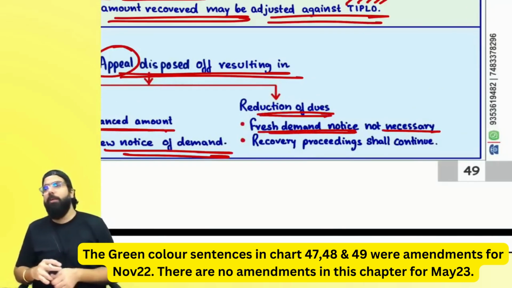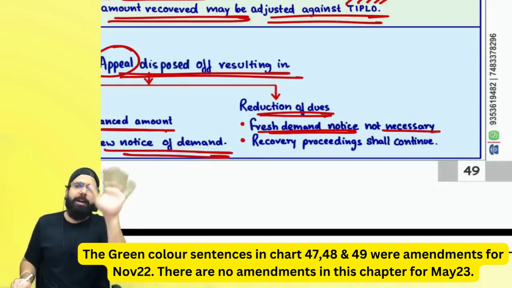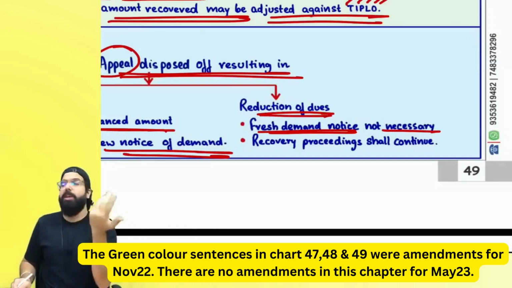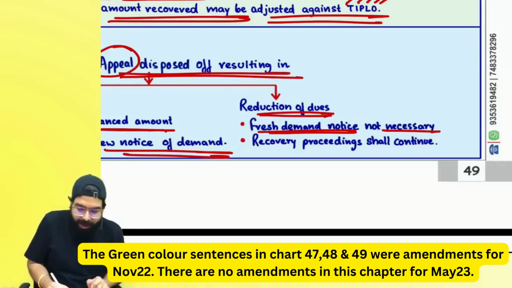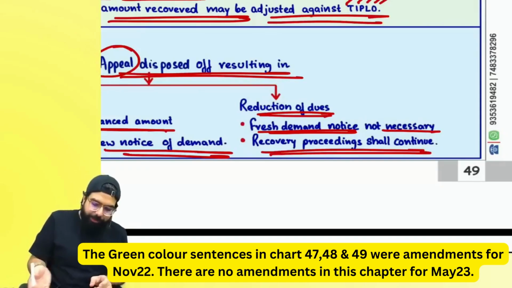Supposing the demand order was already given for 10 lakh rupees, but the appellate authority, appellate tribunal, reduced the amount to only 5 lakh. Recovery will happen only for the remaining amount, which is the reduced amount.